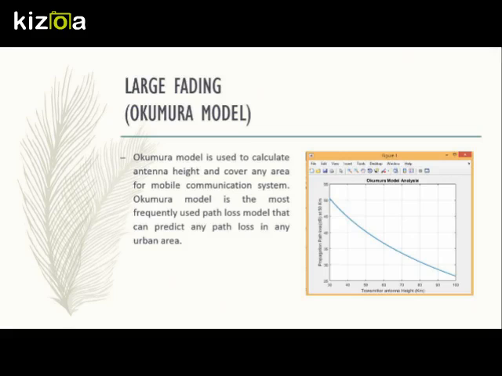The Okumura model is the most frequently used path loss model that can predict path loss in any urban area. The Okumura model is an example of a radio propagation model. This model is ideal to be used in the city because in the city there are so many tall buildings that may cause blocking structures. The Okumura model is the base of the Hata model.